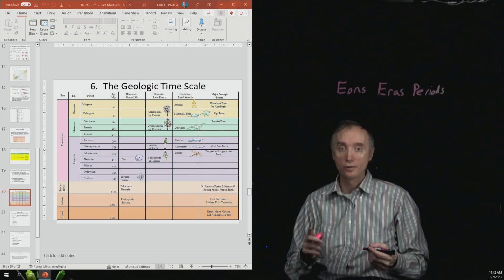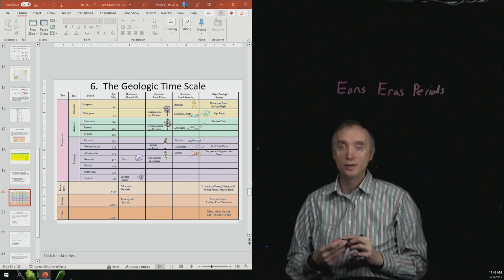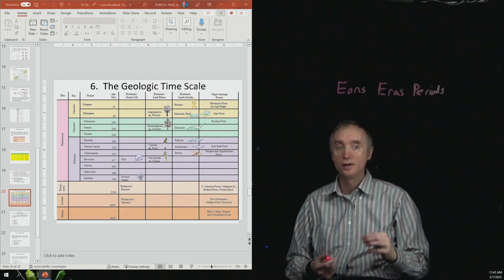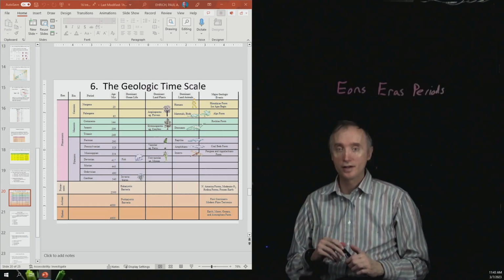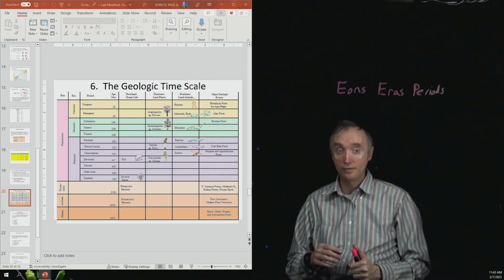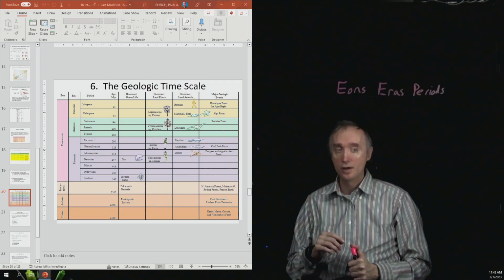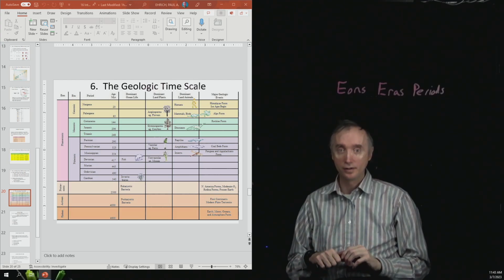Well, for those of us here in southern Missouri, in North America, we're very much interested in the Ordovician, because the Ordovician is going to be the age of the rocks down in Branson, Missouri. We're also going to be very interested in the Mississippian and Pennsylvanian periods, which are called the Carboniferous periods. And those periods represent what was happening in Springfield, Missouri. So we'll see this in our next lesson.